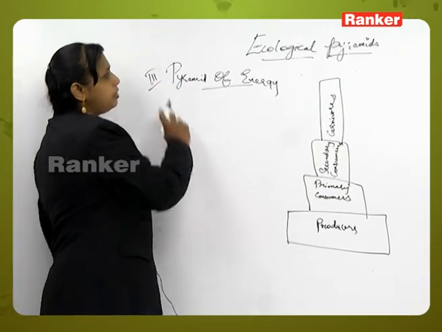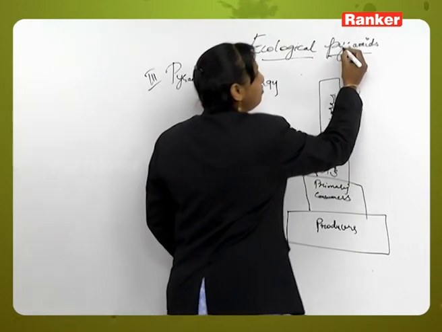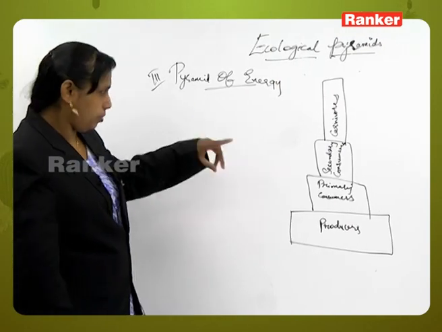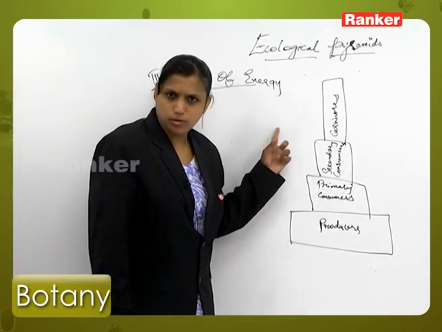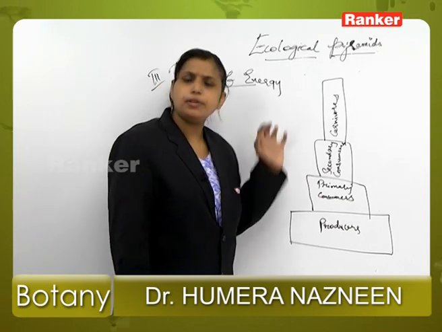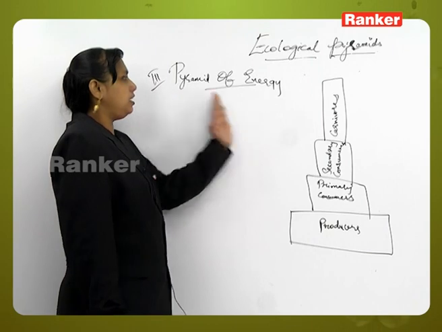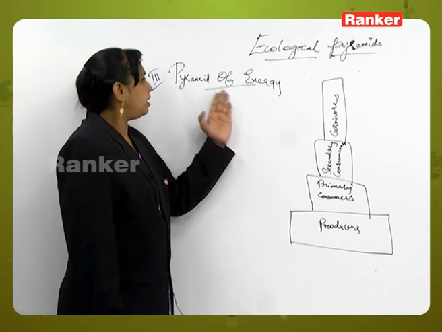The third pyramid of Eltonian is called the pyramid of energy. Now, as we said, the pyramid of number takes into account the number of producers, consumers, and decomposers. The pyramid of biomass takes into account the living material. In a similar way, as the name indicates, it is the pyramid of energy.